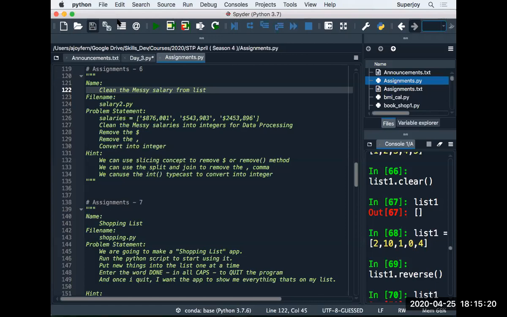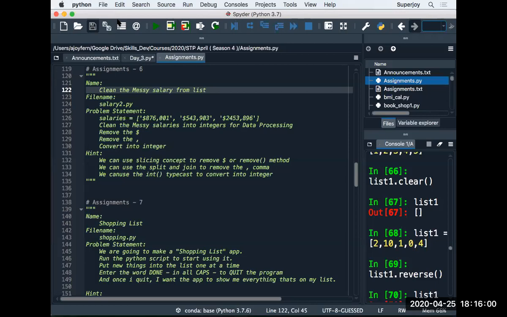A small announcement. Yesterday's assignment solutions are uploaded on this Google Drive. So you people can go there and look for the solution. What you need to do is compare your solution with my solution, and then try to learn what wrong you have done in your solution.